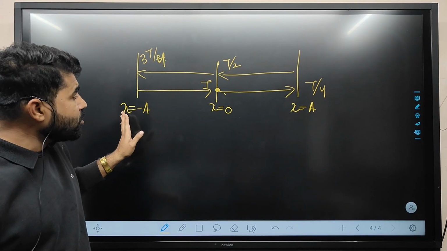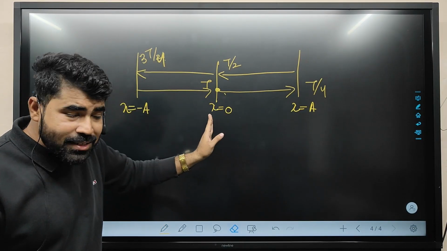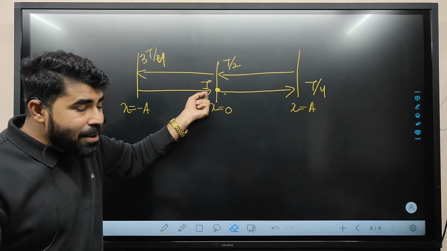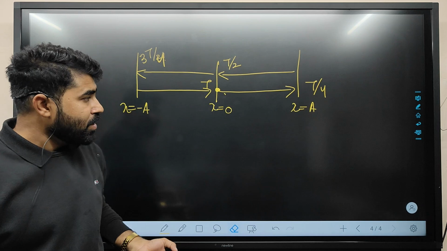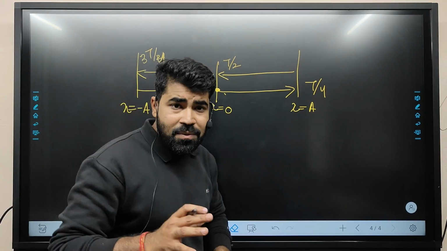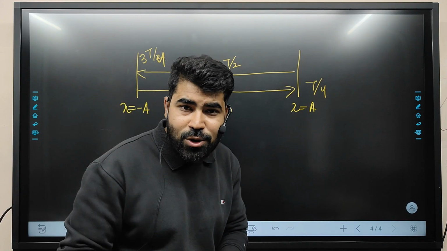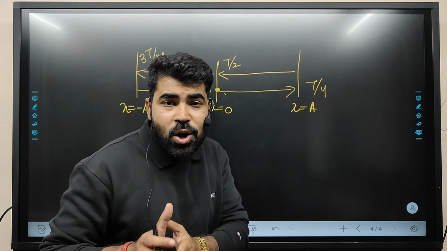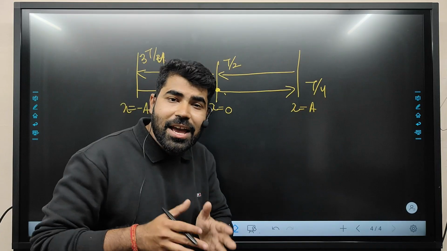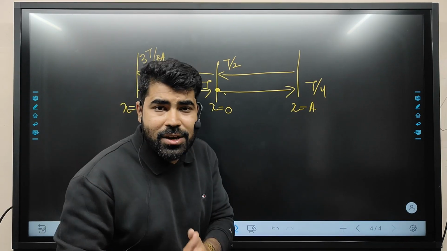Now it will come back to the mean position x is equal to 0 at the total time period T. Now in this SHM we will understand the points which have the highest velocity, the points which have the lowest velocity, the points which have the highest acceleration, and the points which have the lowest acceleration.